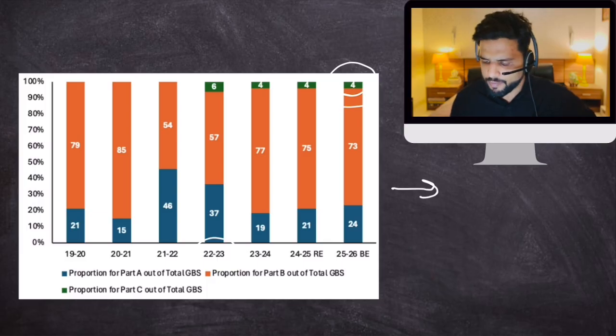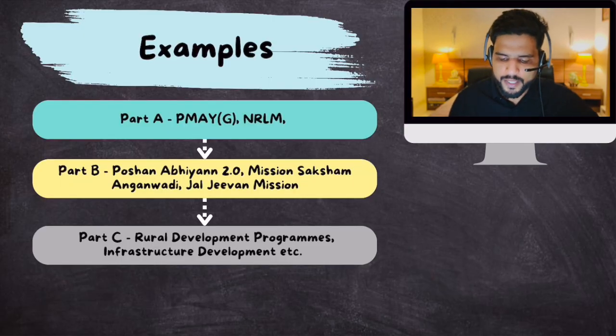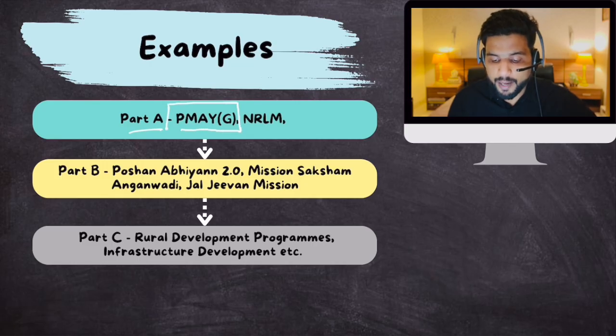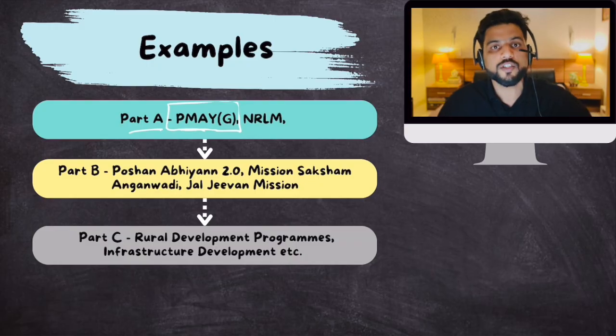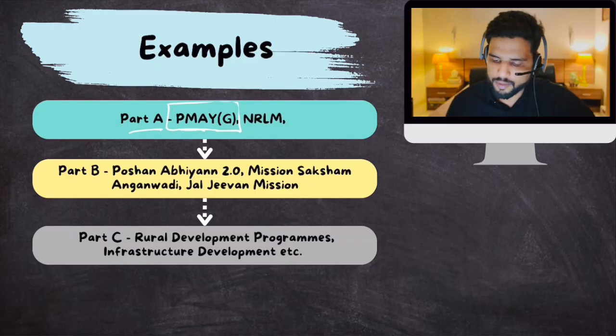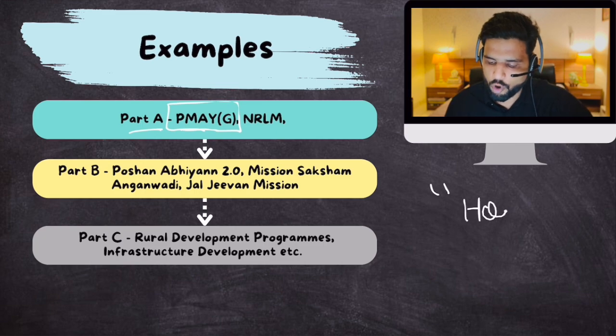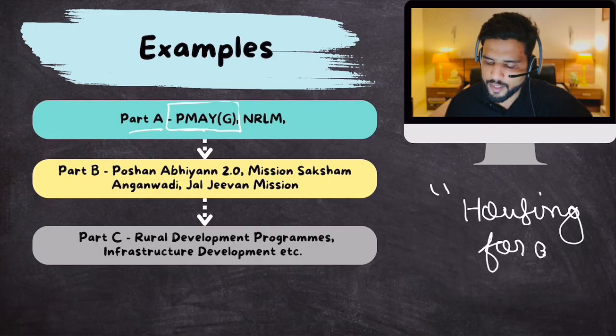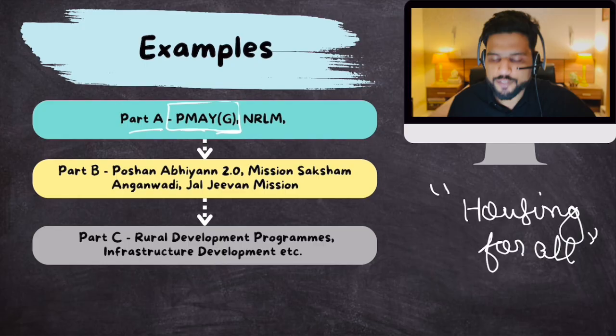Right. Now, some examples of part A and part B. Part A schemes contain Pradhan Mantri Awas Yojana Gramin, because Pradhan Mantri Awas Yojana is basically a house construction scheme. The scheme ensures housing for all, and G stands for Gramin, that means rural areas.